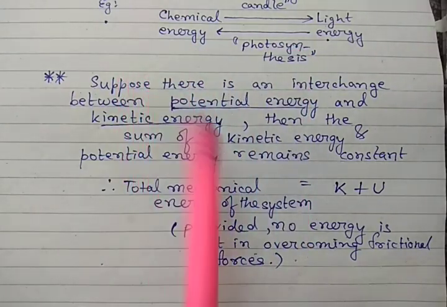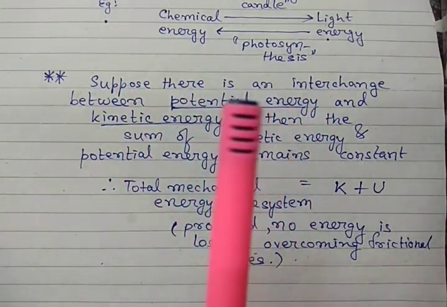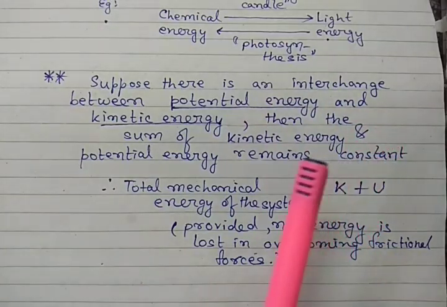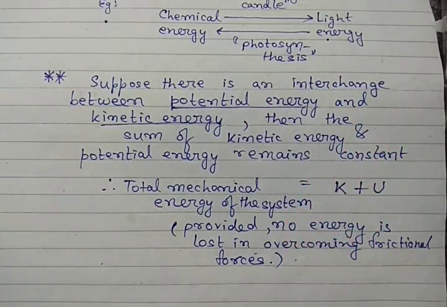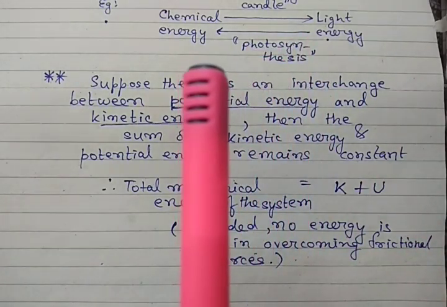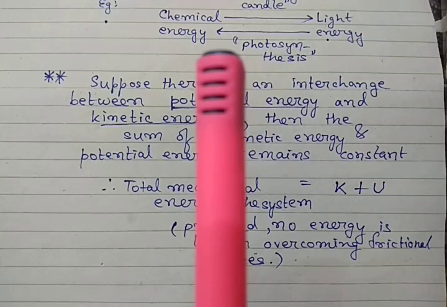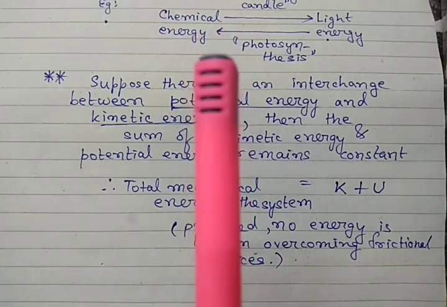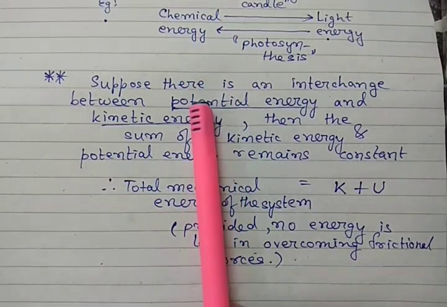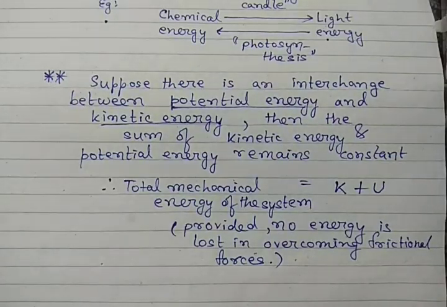When it is dropped, the potential energy is converted into kinetic energy, because previously we have learned that potential energy is the energy possessed by a body due to its state of rest, whereas kinetic energy is the energy possessed by a body due to its state of motion. As soon as it comes into motion, the potential energy is converted to kinetic energy.